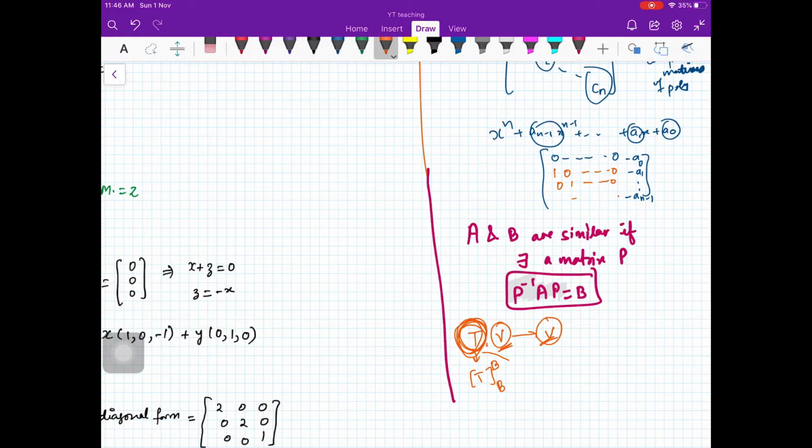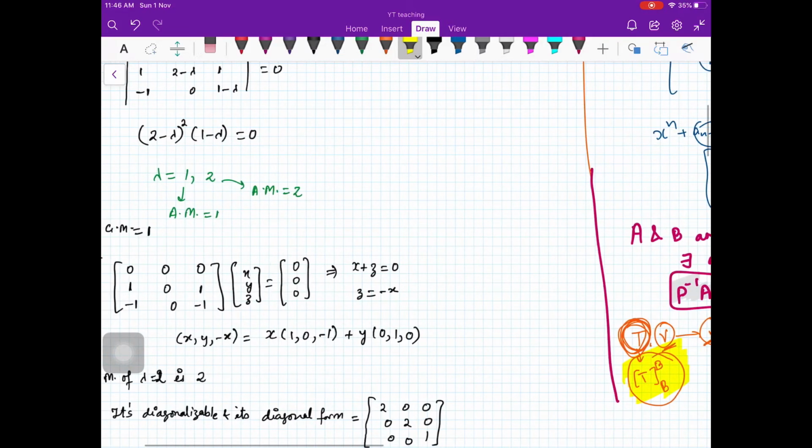Say B is the standard basis, then you work on this matrix, right? This is a matrix, you can work on this matrix, you can check whether this is a diagonalizable matrix or a triangularizable matrix, and correspondingly your transformation will also be diagonalizable or triangularizable or will be in Jordan canonical form or will be in rational canonical form.